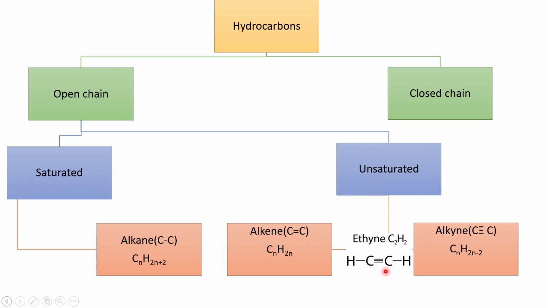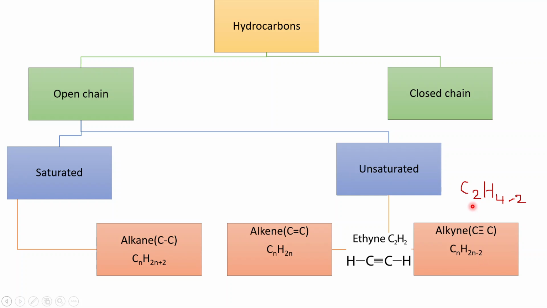Now let us see whether the molecular formula complies with the general formula. The number of carbon atoms is 2. So C2. 2n stands for double the number. So 2n becomes 4. So H4 minus 2.